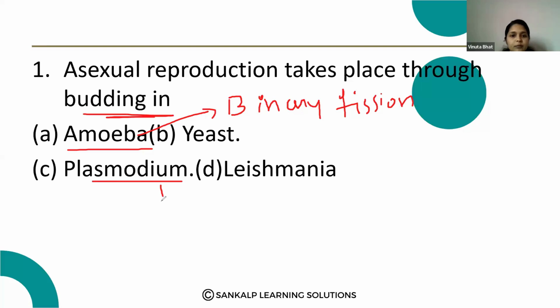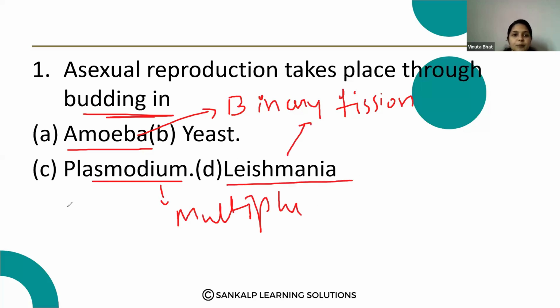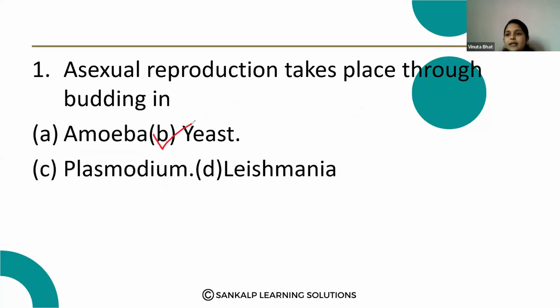Then Plasmodium, multiple fission. Leishmania also binary fission. So the budding type of asexual reproduction takes place in yeast. The correct answer is option B, yeast.